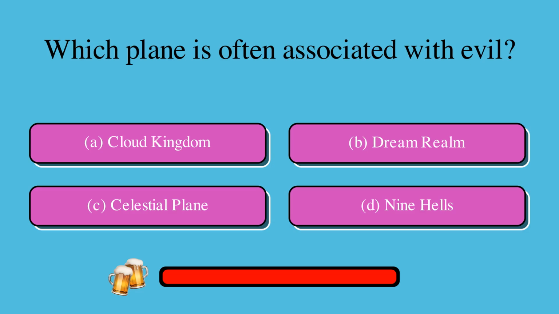Which plane is often associated with evil? Is it A, Cloud Kingdom, B, Dream Realm, C, Celestial Plane, or D, Nine Hells? The correct answer is D, Nine Hells.